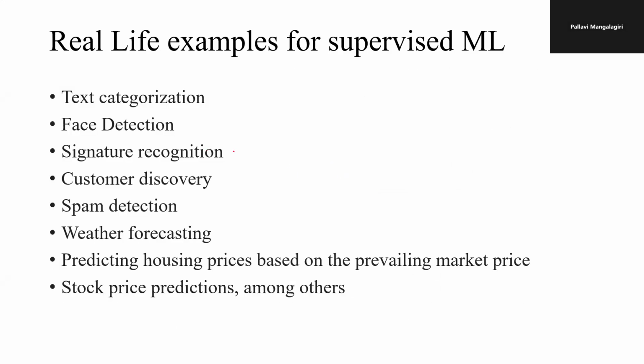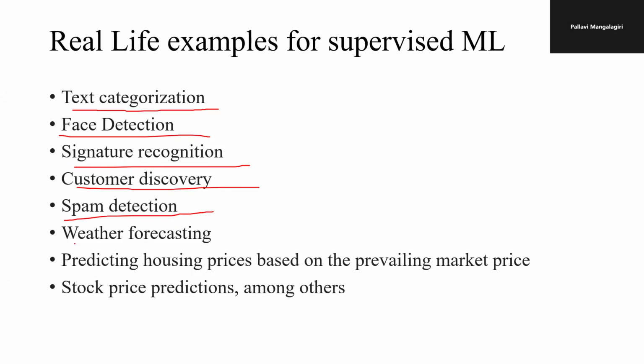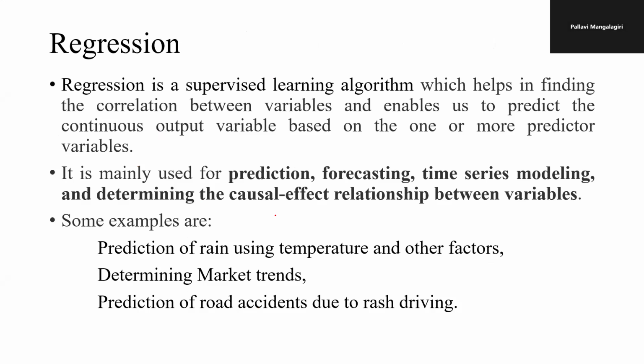And what are the basic real-life examples of machine learning in supervised learning? We have text classification, facial recognition, signature recognition, customer segmentation, spam detection, and weather forecasting. All these things are done in supervised learning. Compared to that, there is the prediction, that is the regression aspect. We need to forecast the future and we need to see that our model is the best fit for this particular forecasting.